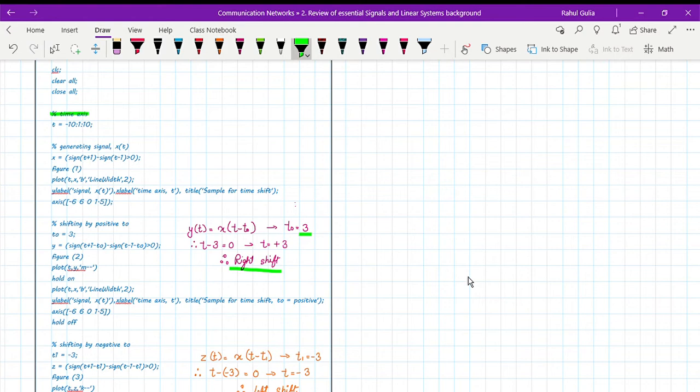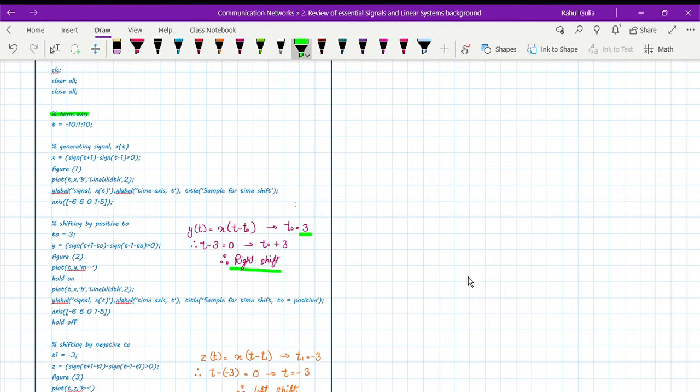This is a simple formula for a signal to be generated in MATLAB. In figure 1, what I'm going to show you is the signal plotted against the x-axis, which is nothing but my time axis. So t is the time axis, x is the signal, b is the color that I want it to be represented in, and line width is 2. You can set the line width as 1, 1.5, 2, 2.5, as thick as you want. I'm labeling my graph, y label, x label, and the title.